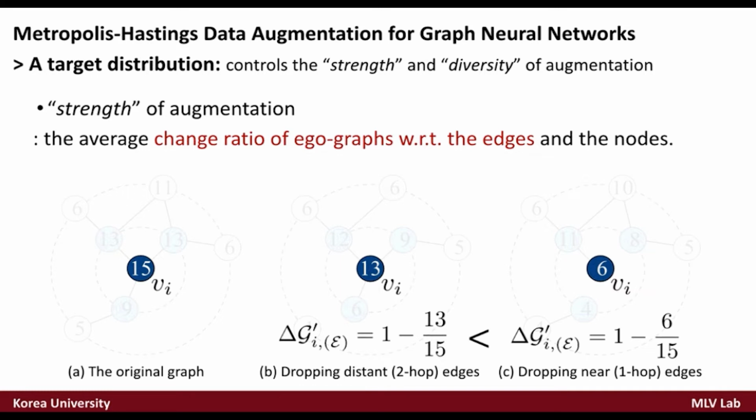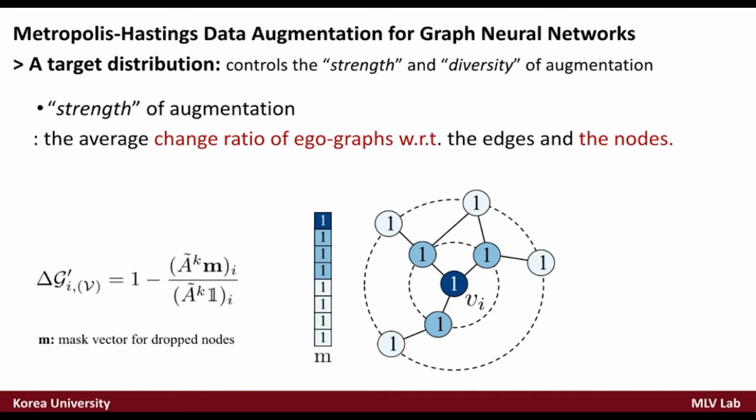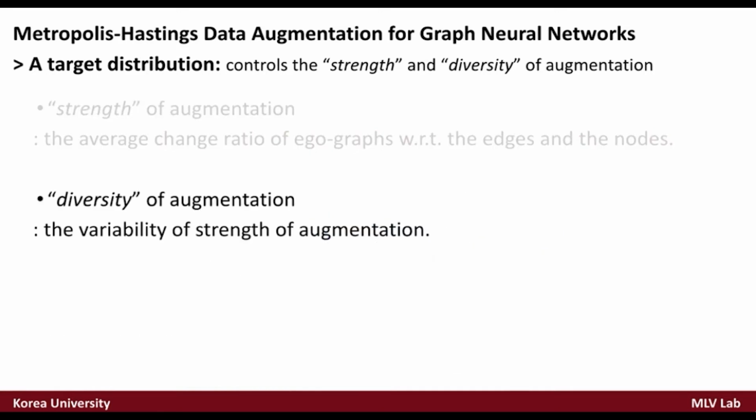This structural property can only be handled from the ego graph perspective. Similarly, the change ratio with respect to nodes can be written as follows, with the mask vector m for the dropped nodes. In practice, this definition allows time and memory efficient implementation using matrix multiplications.